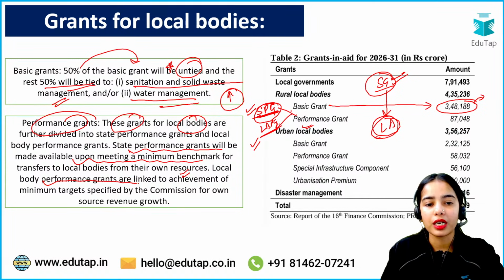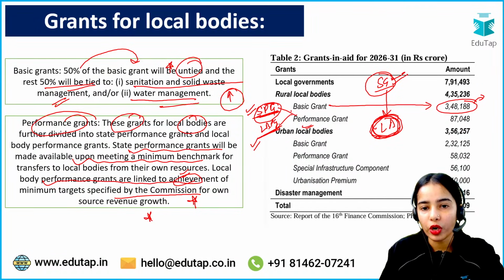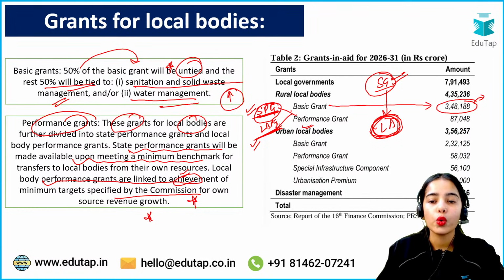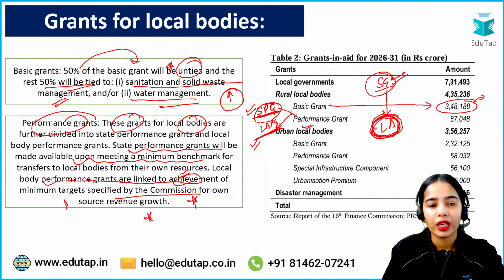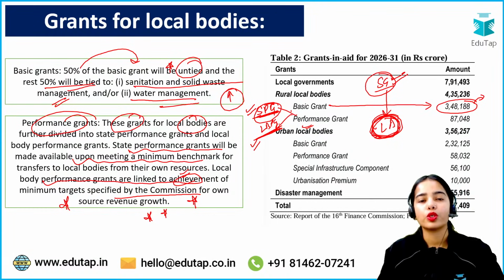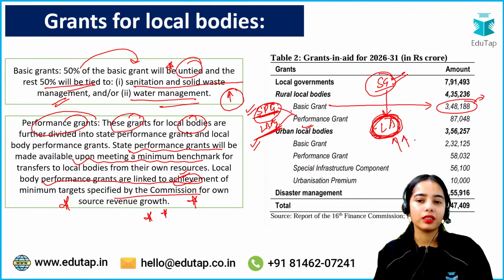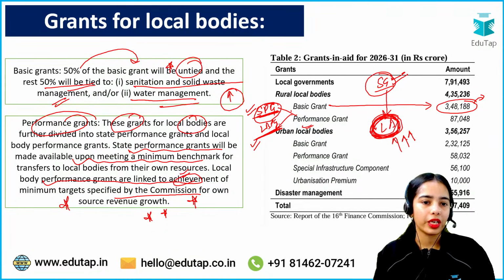Local body performance grants are linked to achievement of minimum targets specified by the commission for own source revenue growth. So local body performance grants will be released only when the local bodies have attained certain minimum targets for their own source revenue growth, so that they can collect the revenue by themselves. Okay, so this is the idea.